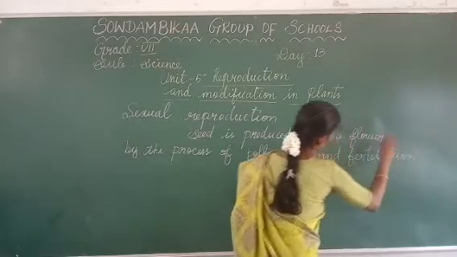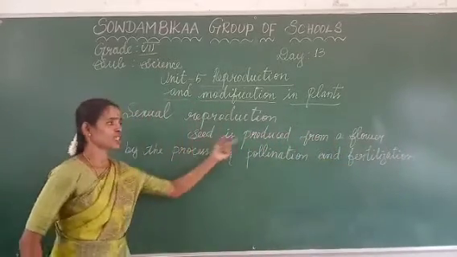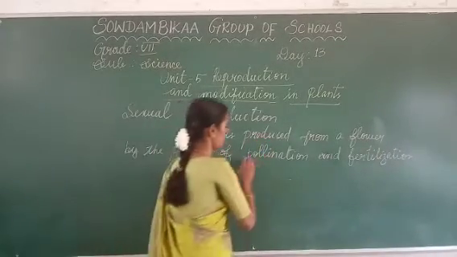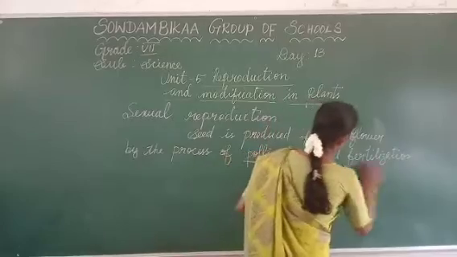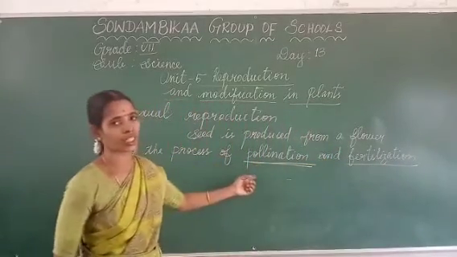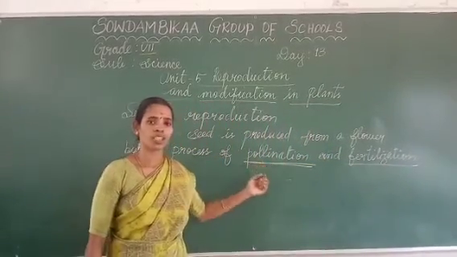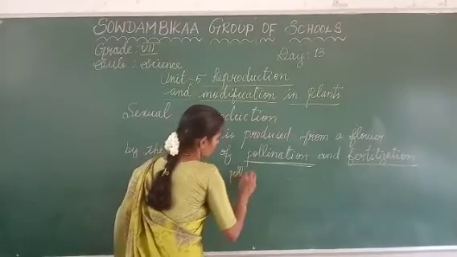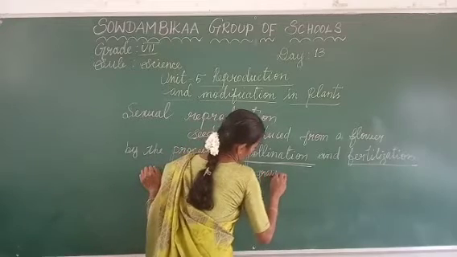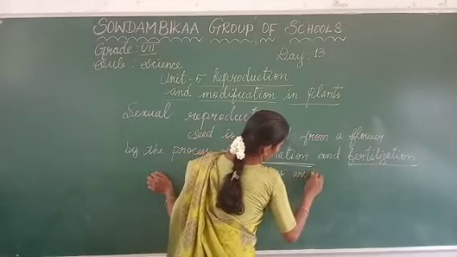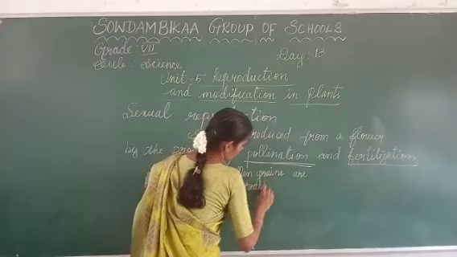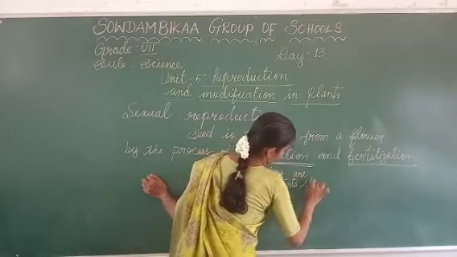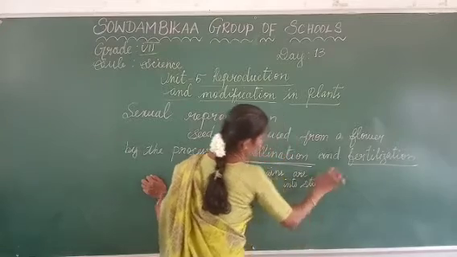What is meant by sexual reproduction? Seed is produced from a flower by the process of pollination and fertilization. What do you mean by pollination? Pollination is when pollen grains reach the stigma.